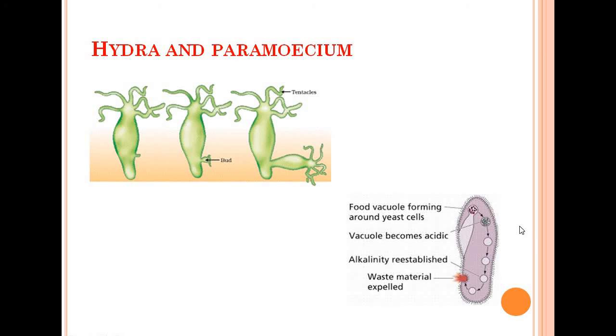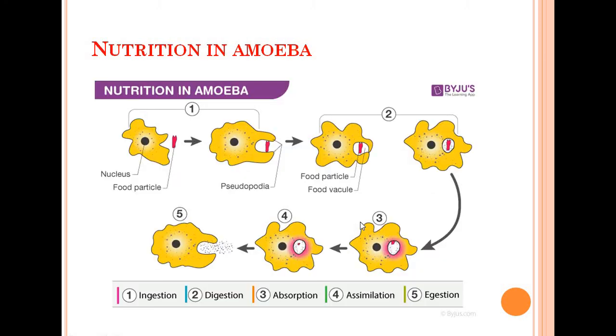Another example is cilia, that is in paramecium. You can see the cilia is the hair outgrowth that is developed over the outside part of the body of the paramecium. Cilia is there, so through cilia it is taking its food. So these are the different ways of ingesting food by different animals like Hydra and paramecium. Now we will see the nutrition in amoeba.